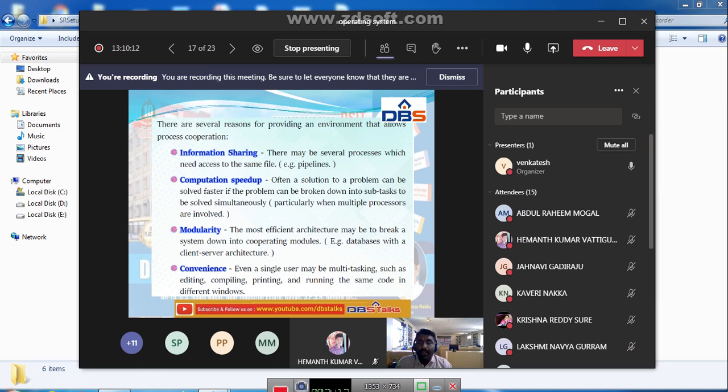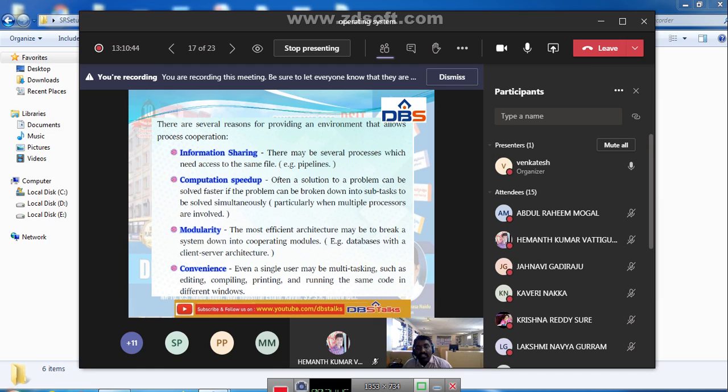Computation speedup means whenever there is a large problem, we divide the task into subtasks. All those subtasks are executed by different processes, in order to speed up the computation. Next one is modularity. Modularity is regarding the efficient architecture of the operating system. Next one is convenience.